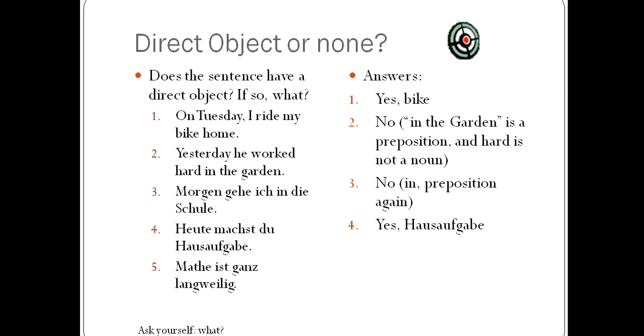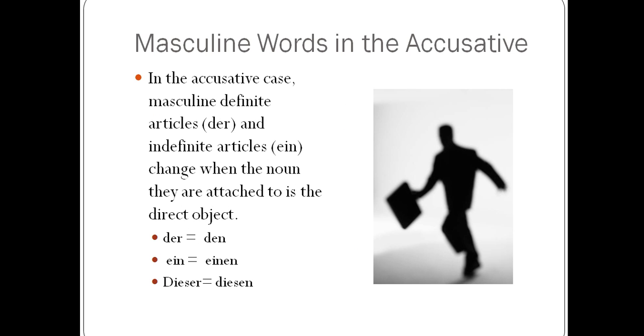And last but not least, Mathe ist ganz langweilig. This one is a little bit tricky. You can ask yourself, what is math? But then you get an adjective, boring, langweilig. So there is no direct object also. This we'll cover in the